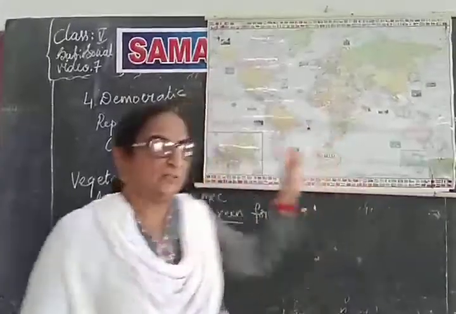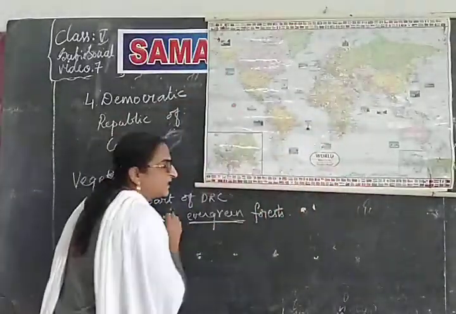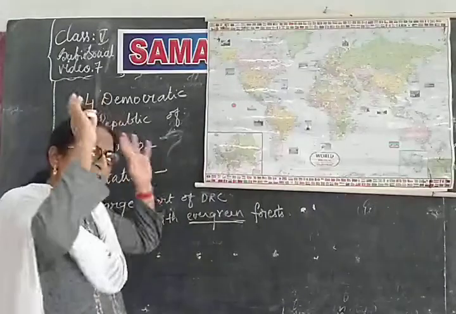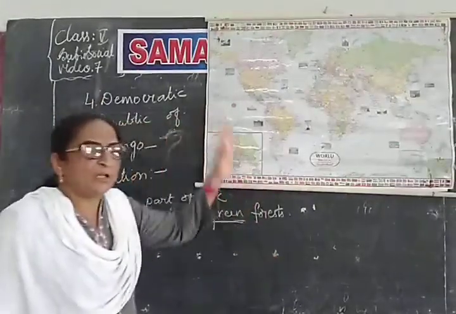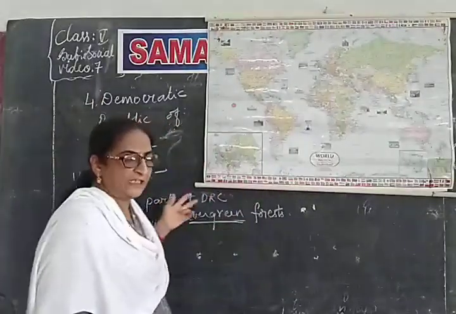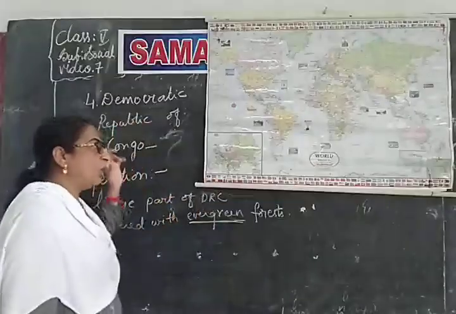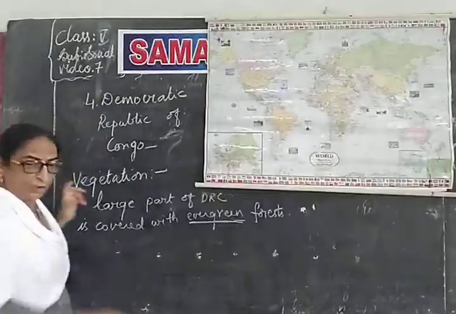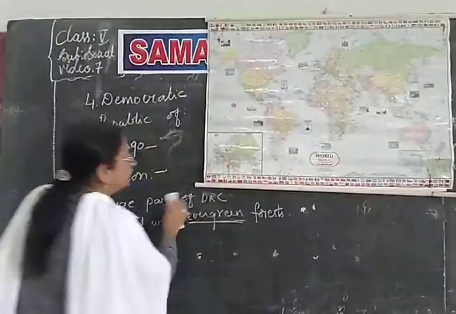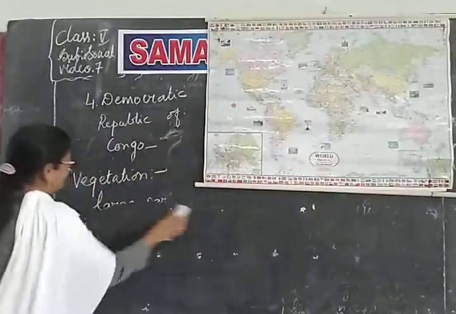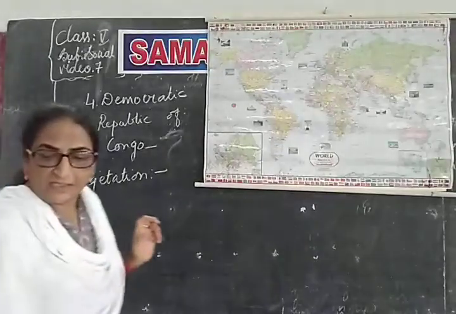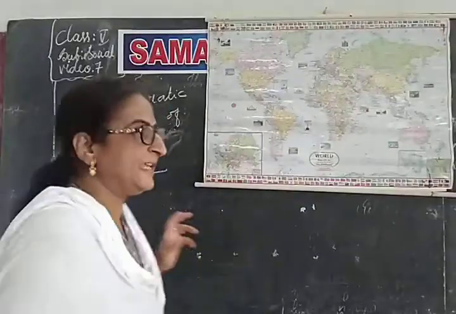What do you mean by evergreen? They are always green. The forest there you find in green color only. Because lots and lots of trees are there, you find these trees to be evergreen always. There are very tall trees and they are very close to one another. They are so close to one another that they form canopies.